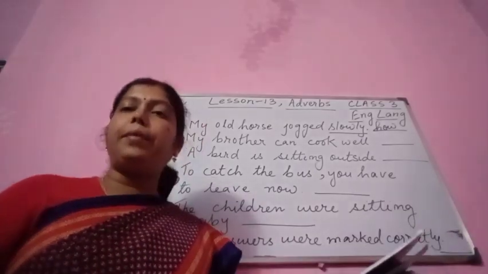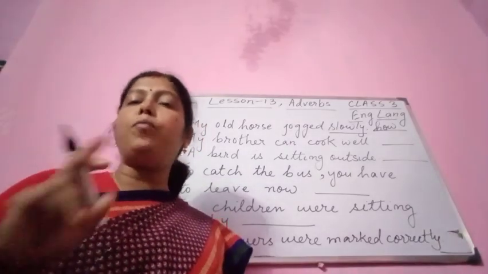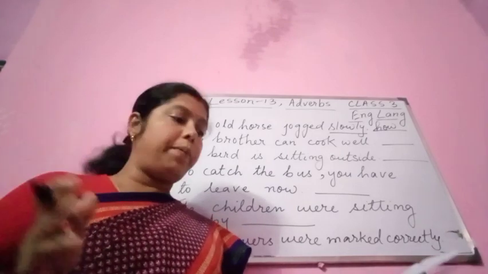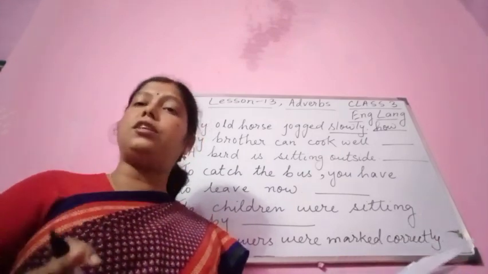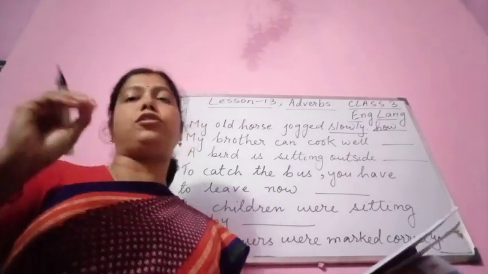Okay. Once again, I am repeating number 1. My old horse jogged slowly. So, how my old horse jogged? Slowly. So, you have to keep in mind, here you see how the action is performed. This sentence tells us how the action is performed.